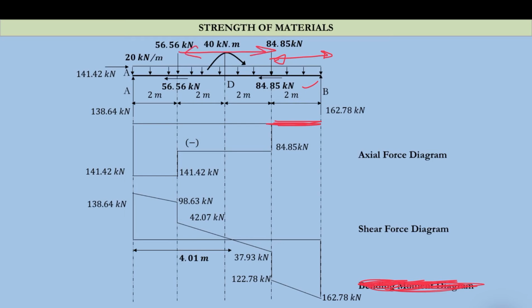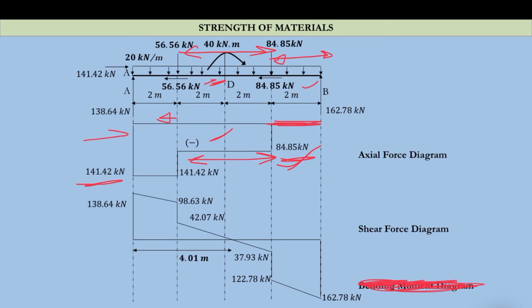So this is constant till this point, 2 meters, so this is 84.85, which is constant, and this is negative because it is compressive. You can take anything; I am taking negative as compressive, you can take negative as tension also, it's up to you. And when we are crossing this section, an additional 56.56 kilonewton will add to this 84.85, so finally it will become 141.42. So it is balancing also.